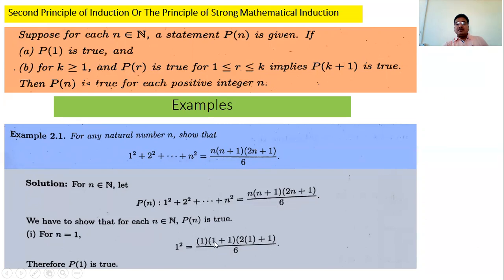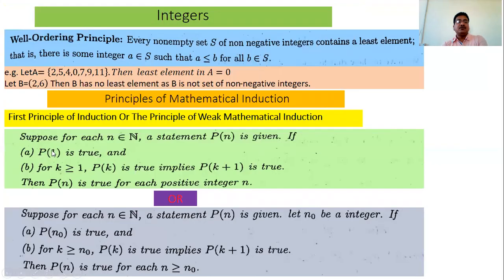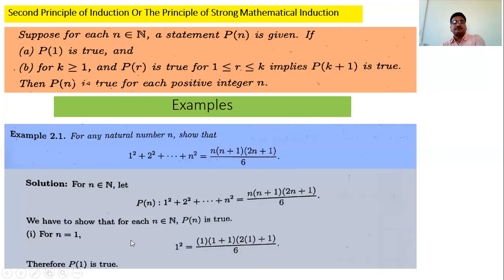2 into 3 is 6, and 6 by 6 is 1, and 1 square is 1. That is, LHS and RHS both are same, and therefore P1 is true. That is, the statement is true for n is equal to 1. This is the first step of the mathematical induction: P1 is true, that is, it is true for n is equal to 1.